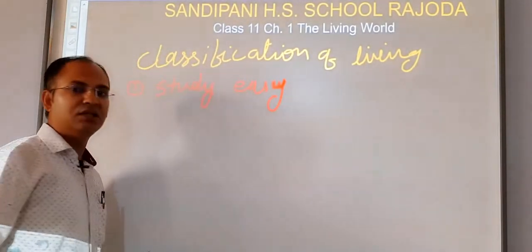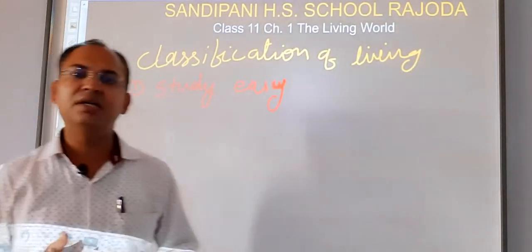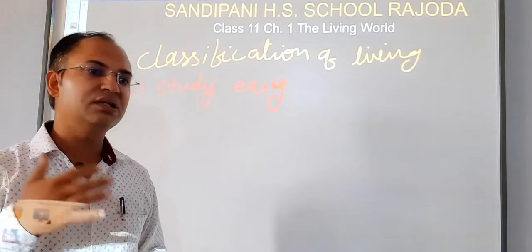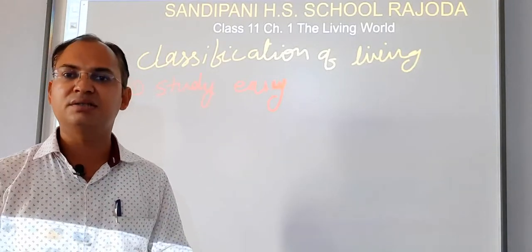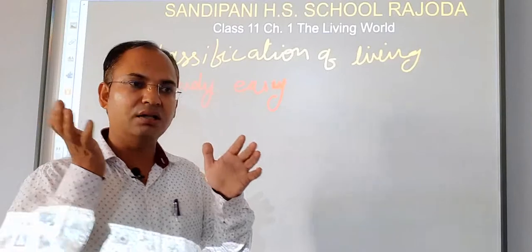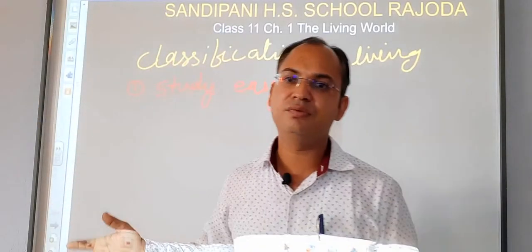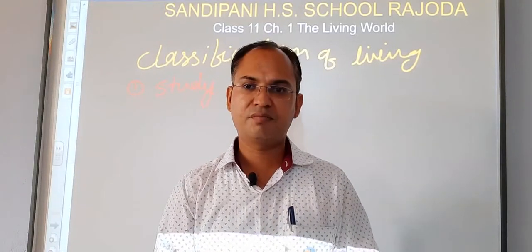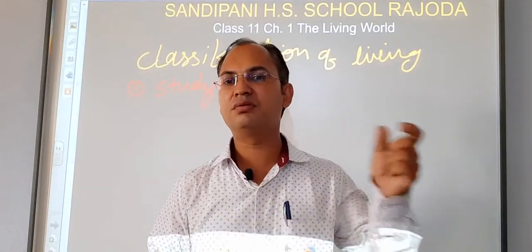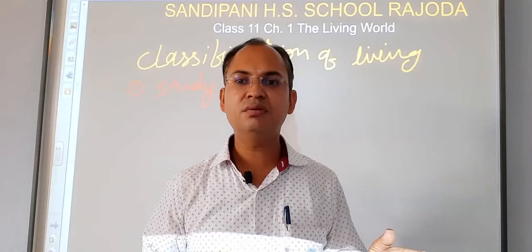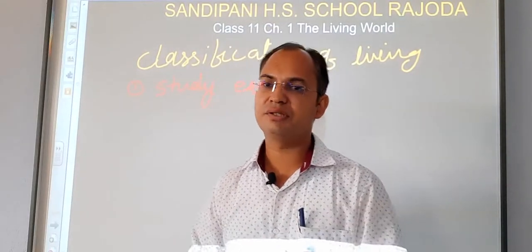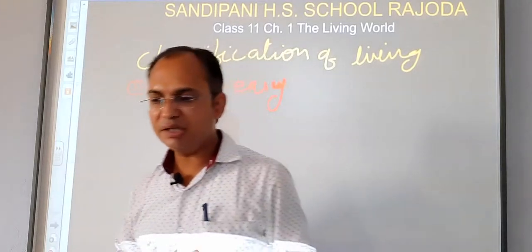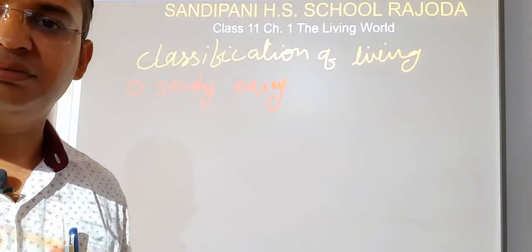If we study lakhs of individual animals, it will take a lot of time. So in order to study them combined according to their characters, if living organisms are divided into 4 to 5 groups, then we only have to study the characters of the groups. If a particular organism belongs to group 1, it will follow the characters of that group, which we decided in order to place it in that group. So students, it makes the study easy.